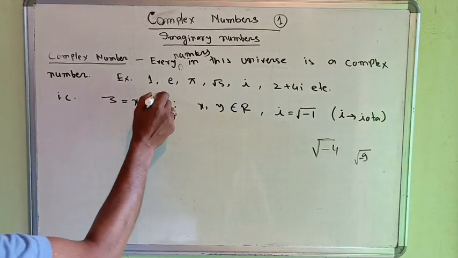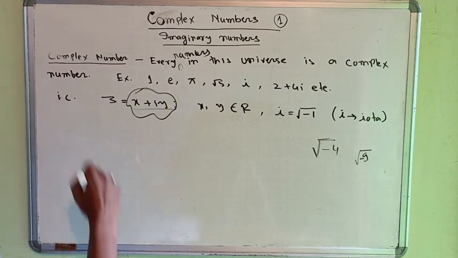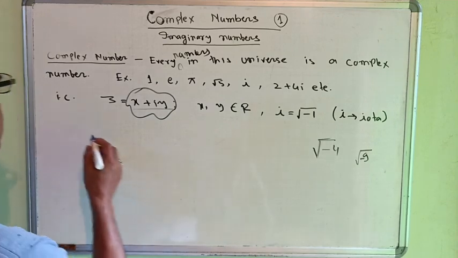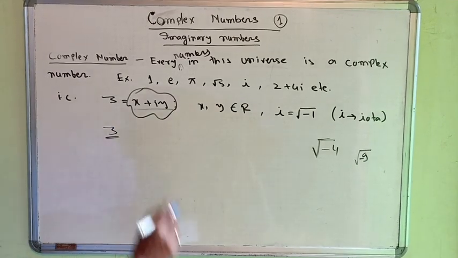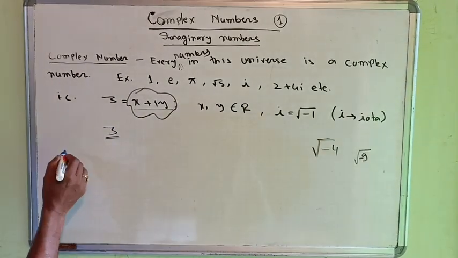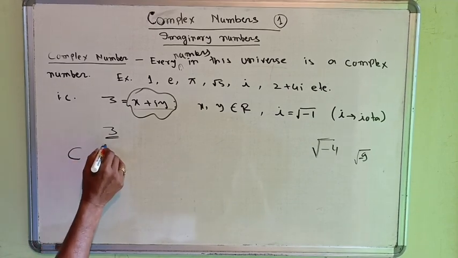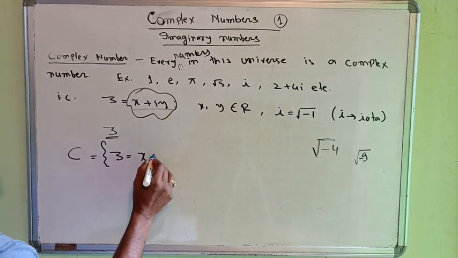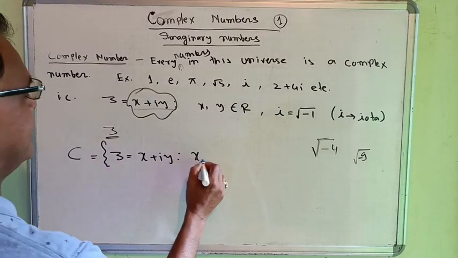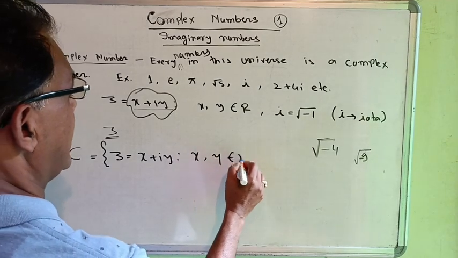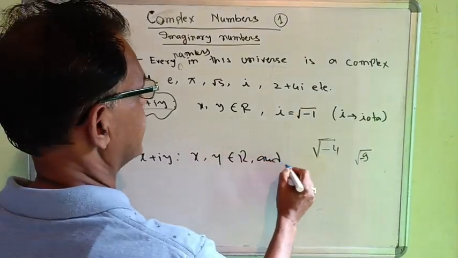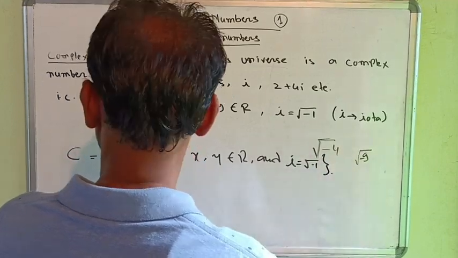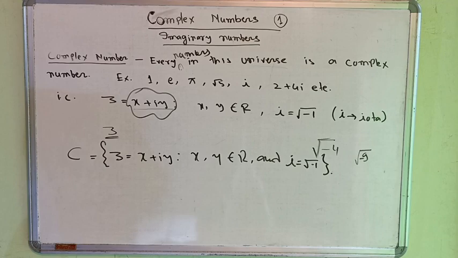A number of this form is known as a complex number, which is generally denoted by z, and the set of complex numbers is denoted by C. C is the set of z equal to x plus iy, such that x, y belong to R, and i is equal to root over minus 1.